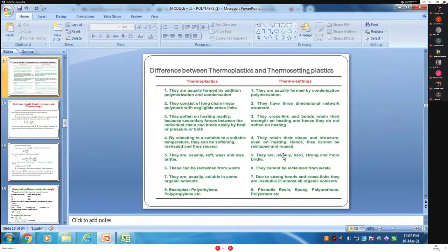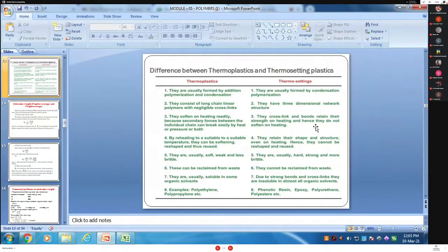Aniruddha from division C. Tell me the third difference. They soften on heating readily because secondary forces between individual chains can break easily by heat or pressure or both. So what is the important point for the third one? They soften on heating. Okay. Thermoplastic resins soften on heating.